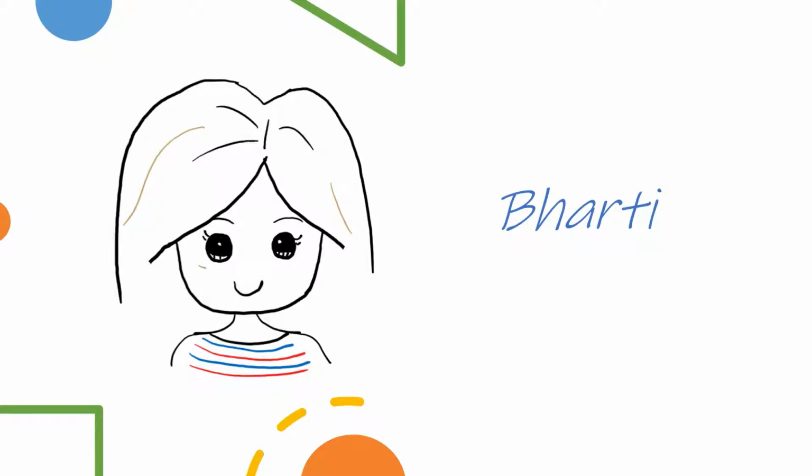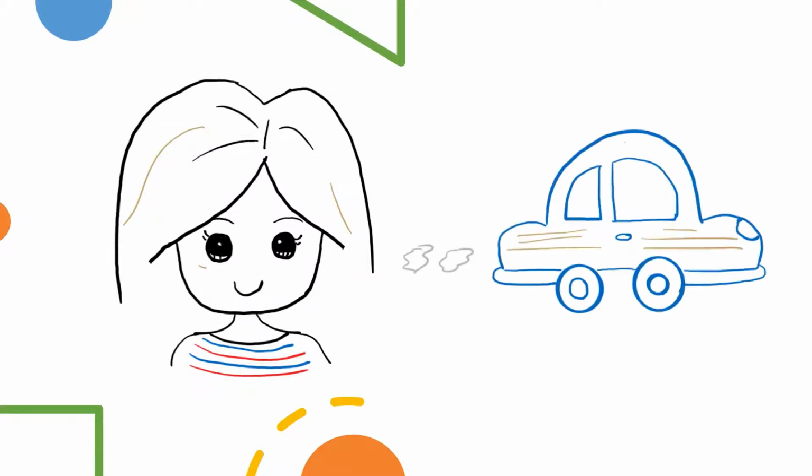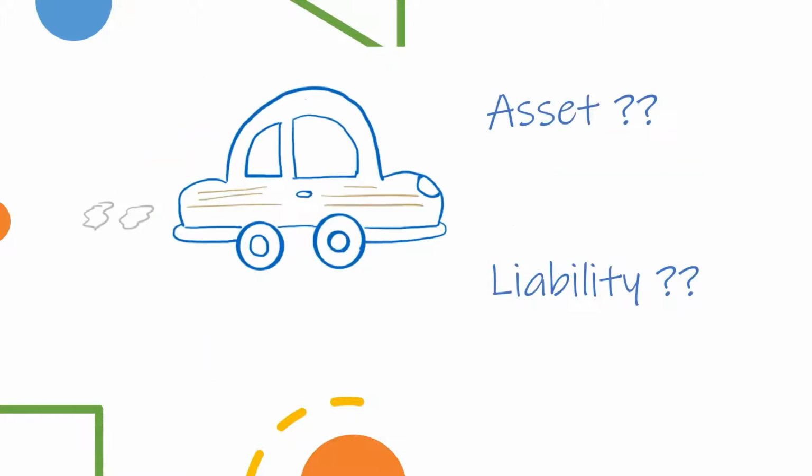Here's Bharti. She recently bought herself a nice car and plans on using it for daily commute and other personal reasons. Let's look at what she paid for the car, her cash flow, and let's determine whether the car is an asset or a liability for her.